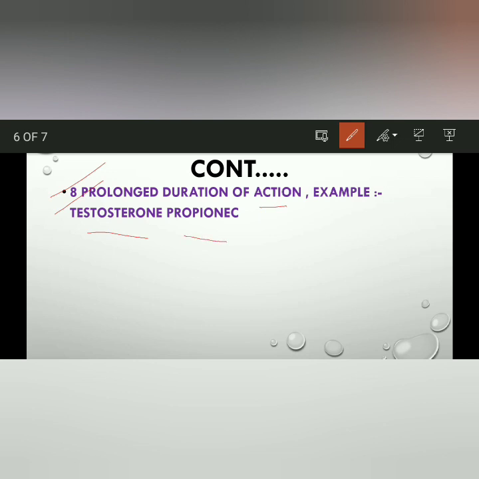Testosterone, you know, is a hormone. We change this to testosterone propionate. The main moiety you can draw: rings A, B, C, D. Cyclopentanoperhydrophenanthrene, you can note it down, I will speak. This is the main moiety of the steroid nucleus. Testosterone is a kind of steroid hormone, so this is the basic steroid nucleus.